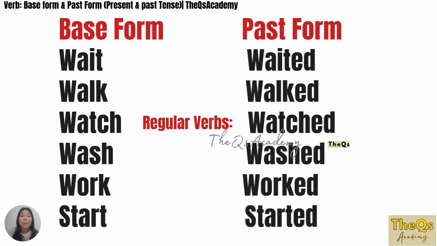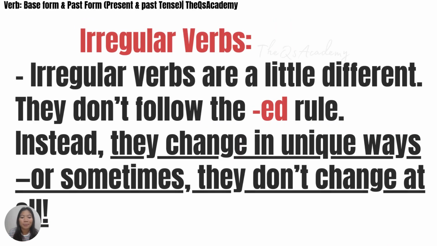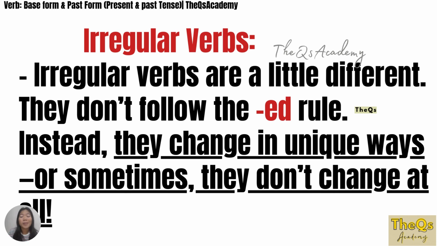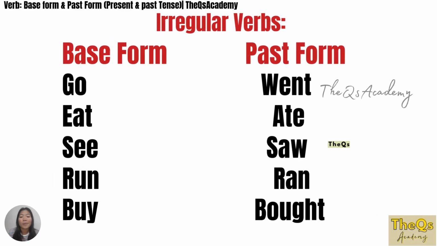Those are the base form and the past form in regular verbs. So the past form, you just add ed or d. Now let's go to irregular verbs. Irregular verbs are a little different. They don't follow the ed rule. Instead, they change in unique ways, or sometimes they don't change at all. Irregular verbs, base form and past form.